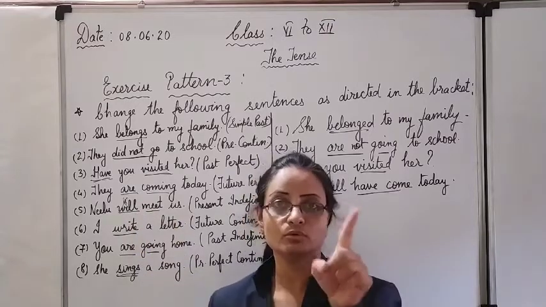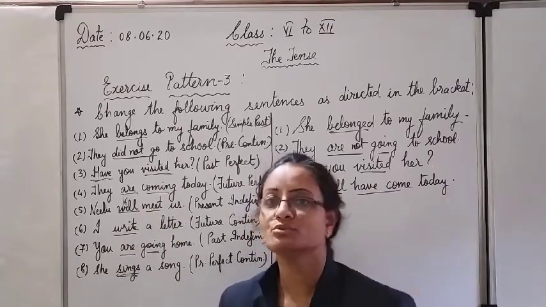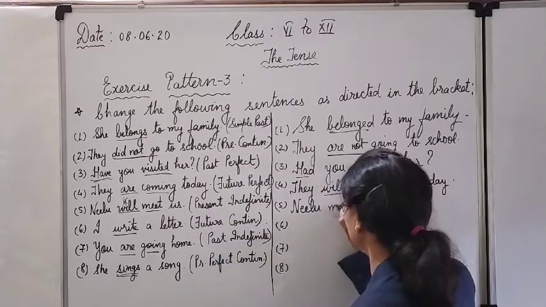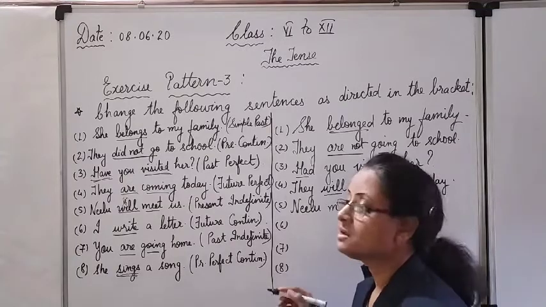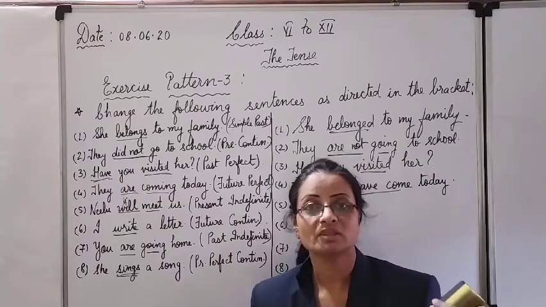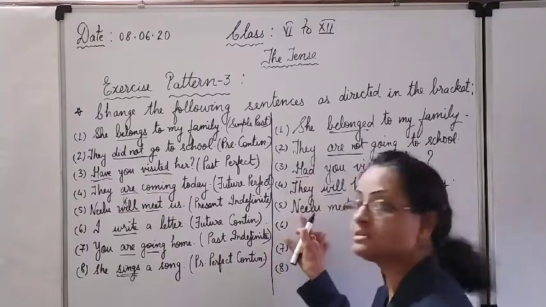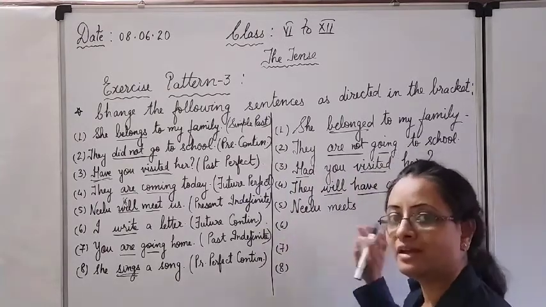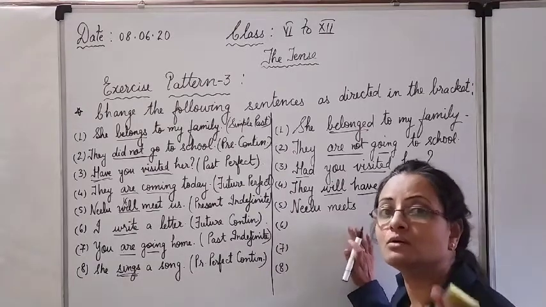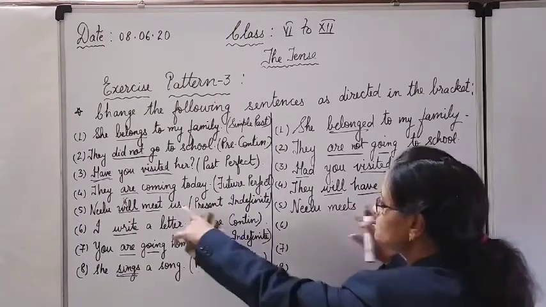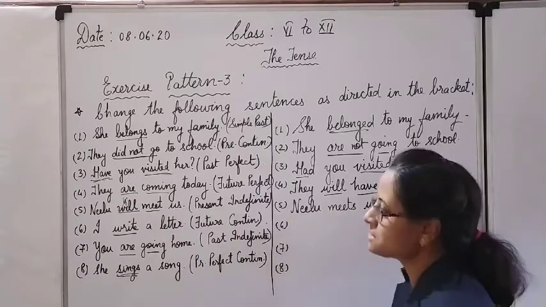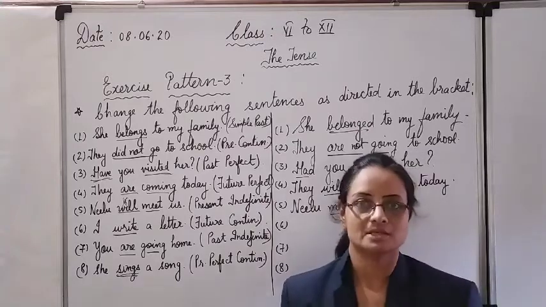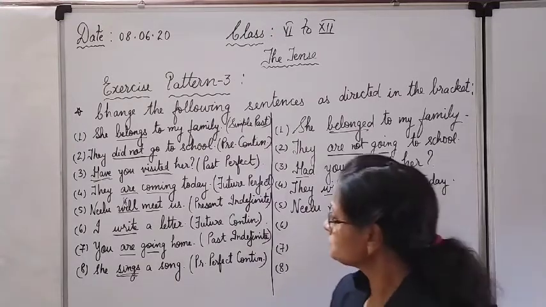No helping verb, I have told you, in the simple present and simple past. Don't use any helping verbs. Only the main verb. Its first form. Meet with s or es. When do we use s? When the subject is singular. Neelu is a single girl. So you will add here s. Okay. With s, verbs will take a singular form. So Neelu meets us. Object is the same. It is present simple. First form with s or es. Clear? Understand?